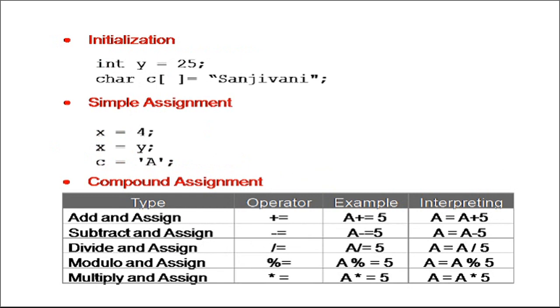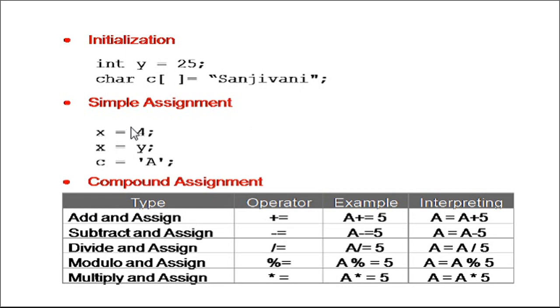As I said before, whenever we declare a variable, that variable needs to be initialized. So here we are declaring one variable, y, and the value of this variable is 25. On the second line, we are declaring one more variable, an array of characters, and to that we are assigning Sanjeevani, which is referred to as a string.